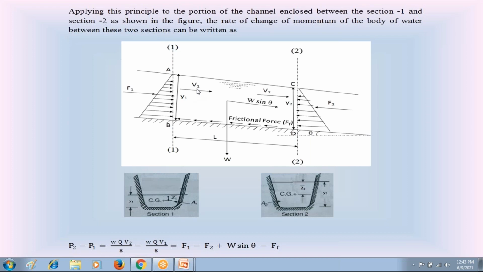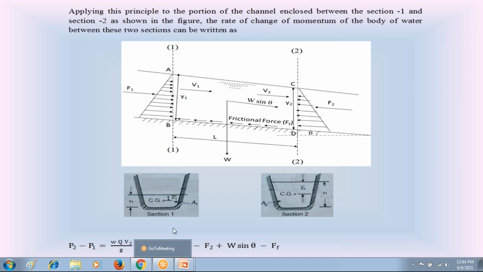Discharge is the same Q. The unit weight of water is W. So at section 1, the linear momentum per unit time is P1, equal to WQ V1 by g. Then between section 2 and section 1, the rate of change of linear momentum is P2 minus P1, equal to WQ V2 by g minus WQ V1 by g.